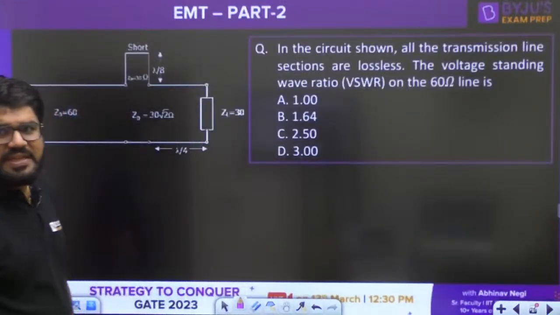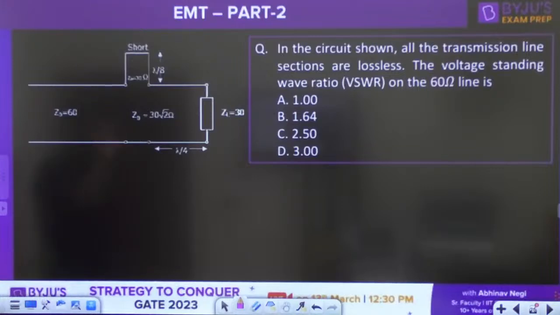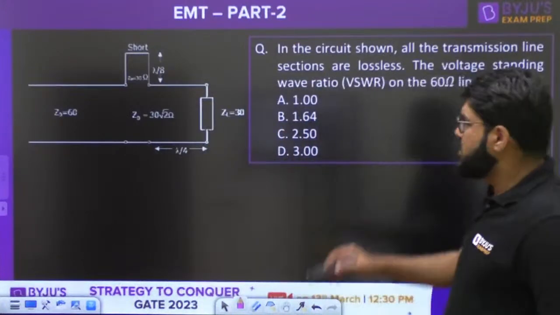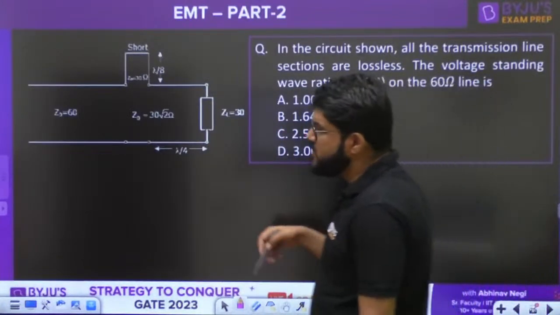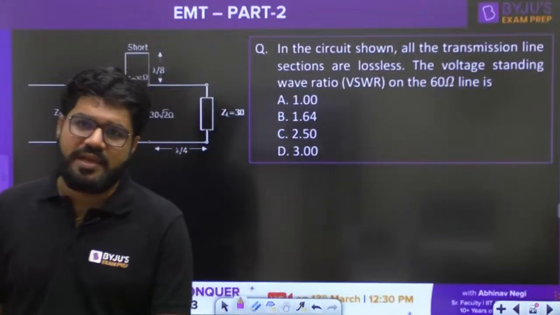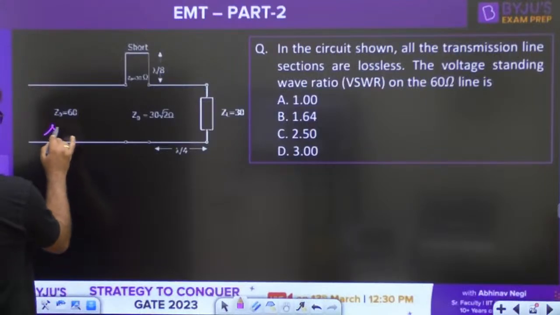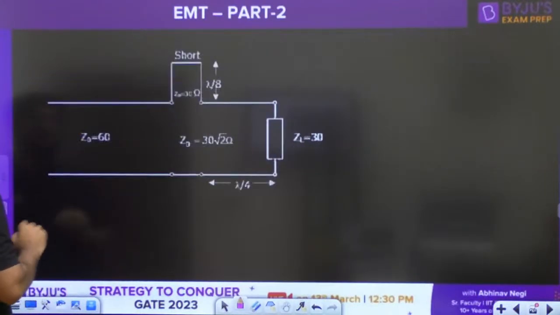In the circuit shown, all the transmission line sections are lossless. What is the voltage standing wave ratio on the 60 ohm line? Once again, a circuit consisting of transmission lines which may be in parallel or series, we need to check. All the transmission lines are lossless. What is the VSWR on the 60 ohm line? What is the standing wave ratio on this line?